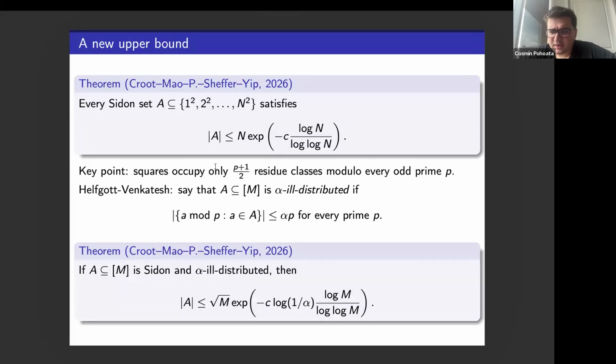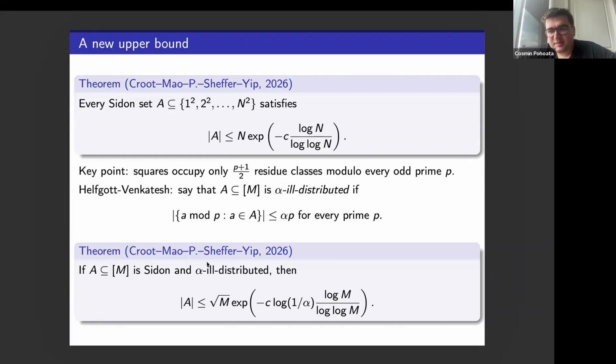I won't really get into it, but for example, Helfgott and Venkatesh have this notion of what it means to be an alpha ill-distributed set. Let's say A is inside the interval 1 up to M. I'll say that A is alpha ill-distributed if the residues occupied by A mod p are at most alpha times p in size for every prime p, where alpha is some number strictly less than 1. In particular, if A is a set of perfect squares, you can take alpha to be 1/2.